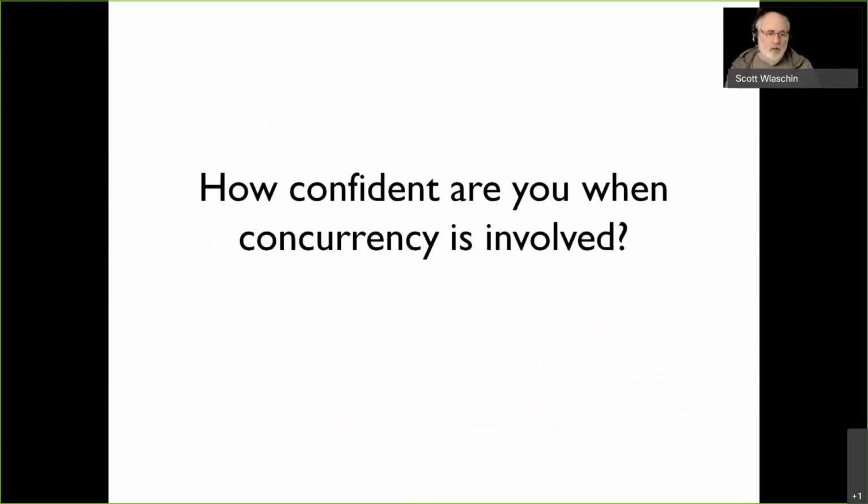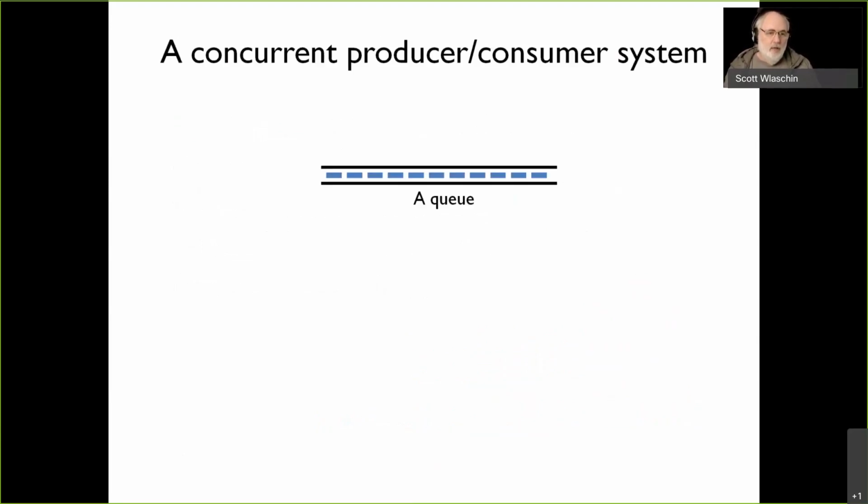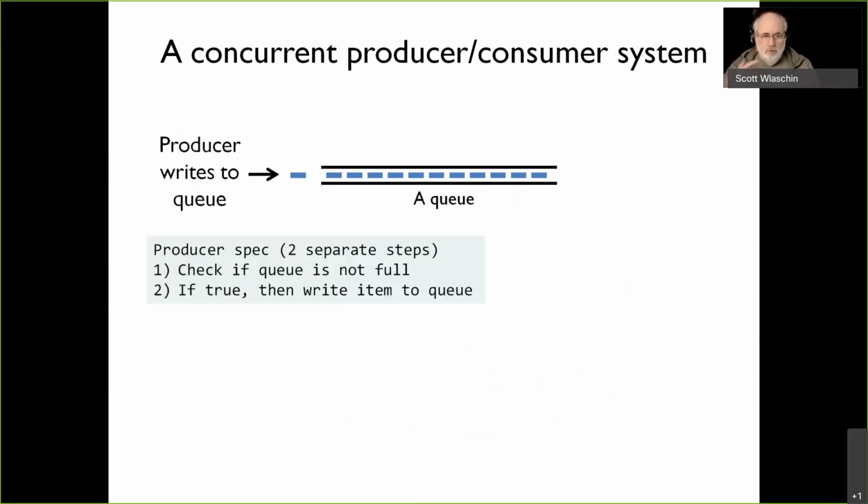Now, how confident are you when concurrency is involved? If you're not confident about a sort algorithm, how confident are you about something more complicated? And generally, people are very unconfident about concurrency. So here we have a queue, and the producer writes to the queue. The logic for the producer is they're going to check if the queue is not full, and if it's not full, write the item to the queue. And we're going to do it in two separate steps. It's not going to be an atomic step, because otherwise it wouldn't be a very interesting problem.